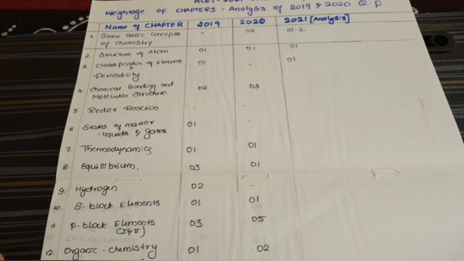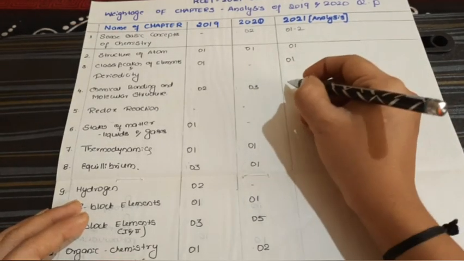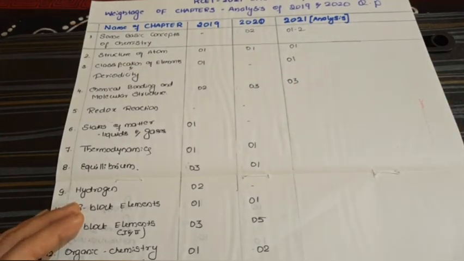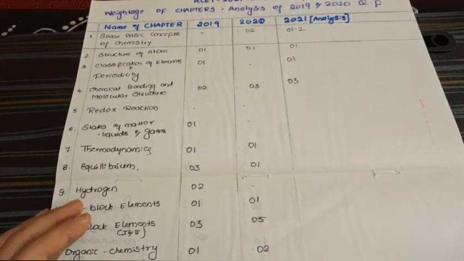Chemical bonding and molecular structure is a very important topic, dear students. Questions will definitely appear on hybridization, on structure, and on bond order. These are some very important concepts. In 2019 there were 2 questions, in 2020 there were 3 questions. So I think a minimum of 3 questions will definitely appear this year from that topic.